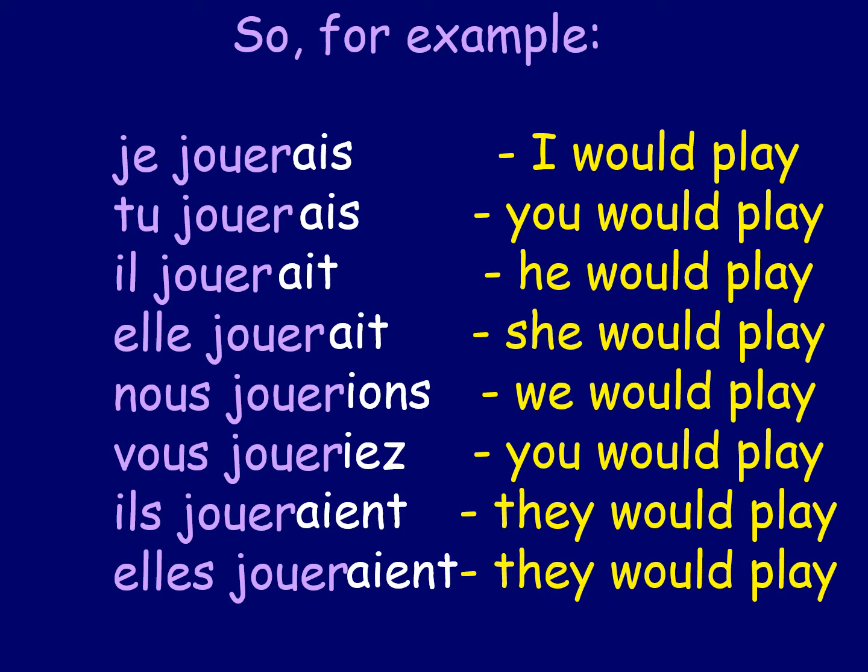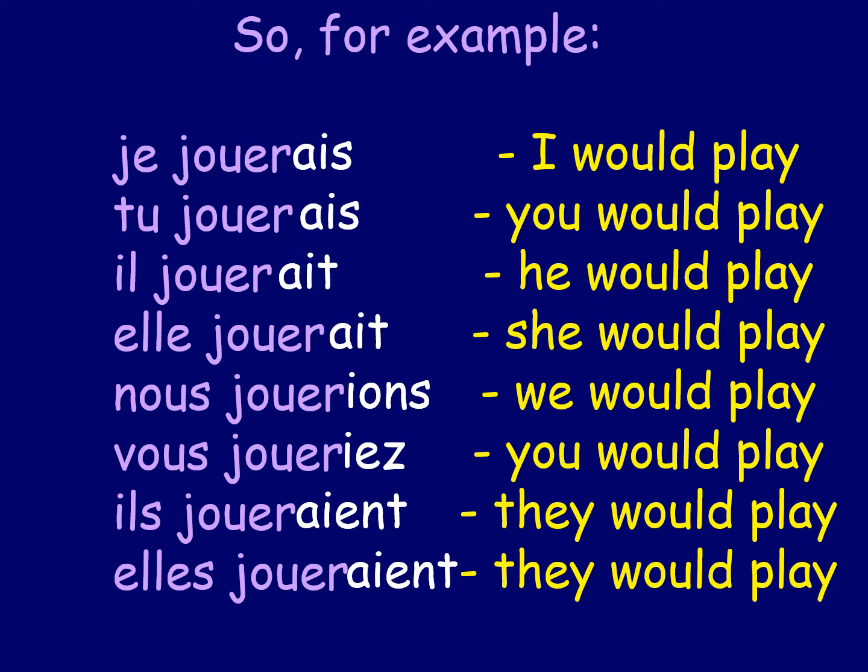So what's the difference between the two? Now I need to just concentrate for a minute and just look at the top line, je jouerais. So what we've done for the conditional tense here, I would play, is we've kept the full verb jouer, we've put AIS on the end. How do we form the imperfect? Well, we take the ER off, don't we? We say jou and the ending's AIS. So je jouais without the ER is I used to play. Je jouerais with the ER is I would play.